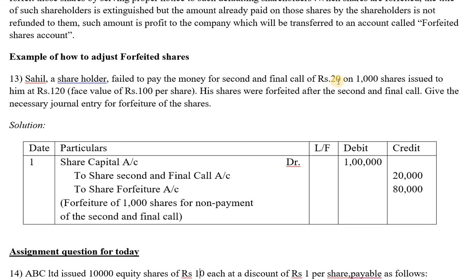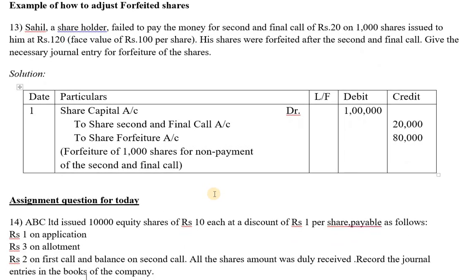In that final call, the value was 20 rupees, so 1000 into 20 gives 20,000. And what is the amount you have already received from him in the previous stages? Application stage, allotment money stage and first call stage, you have already received 80 rupees. So 80 into 1000 gives 80,000. This is how you give a journal entry for forfeiture of shares.